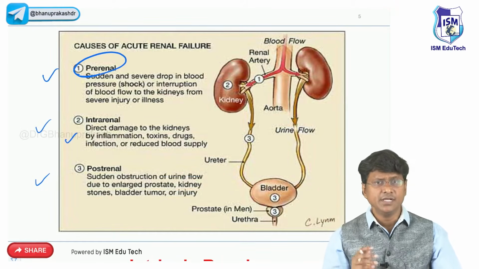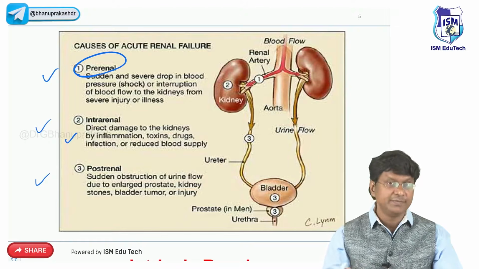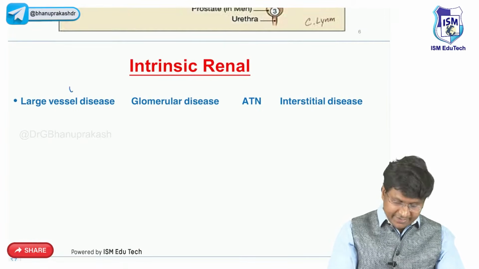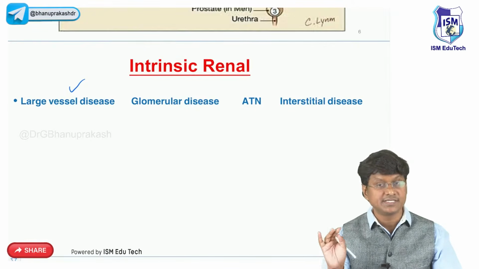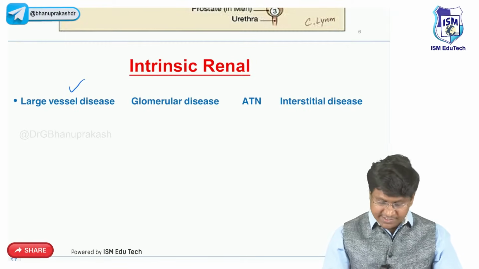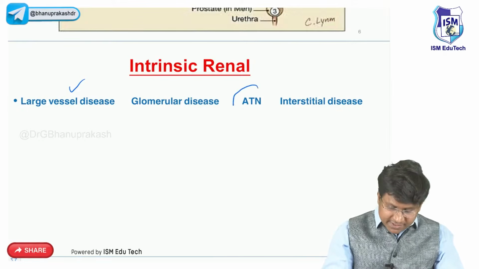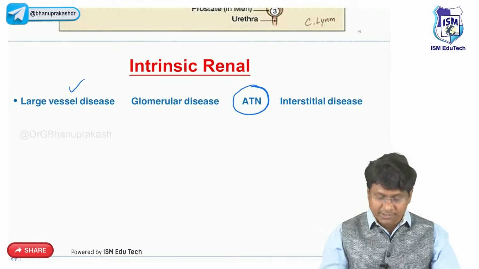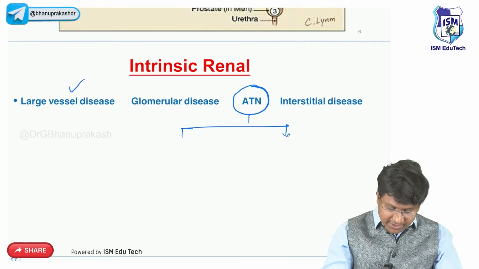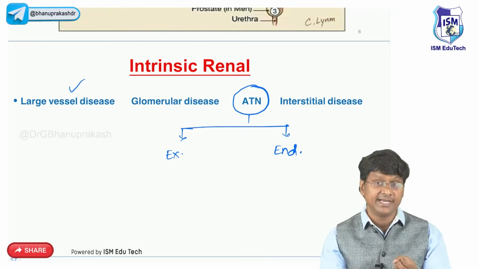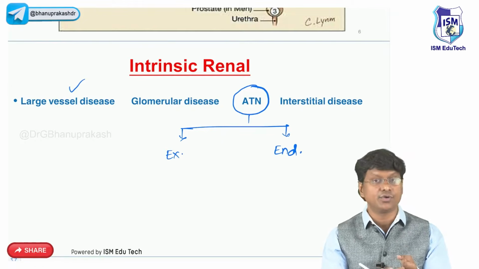Then intrinsic renal. Intrinsic renal means the pathology will be within the kidney, right? So what will be that pathology? We have large vessel diseases, glomerular diseases, acute tubular necrosis, and interstitial diseases which will cause intrinsic renal type of acute kidney injury. Out of this, acute tubular necrosis is very, very important. For acute tubular necrosis to occur, we have exogenous toxins and endogenous toxins. What are the exogenous toxins? Exogenous toxins are mainly antibiotics, anti-cancer agents, and radio contrast material.